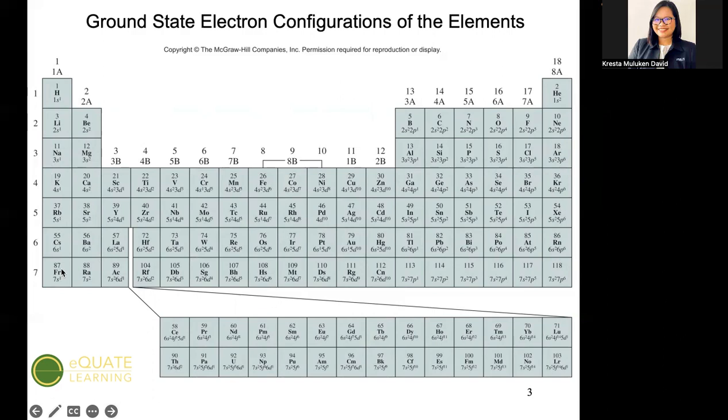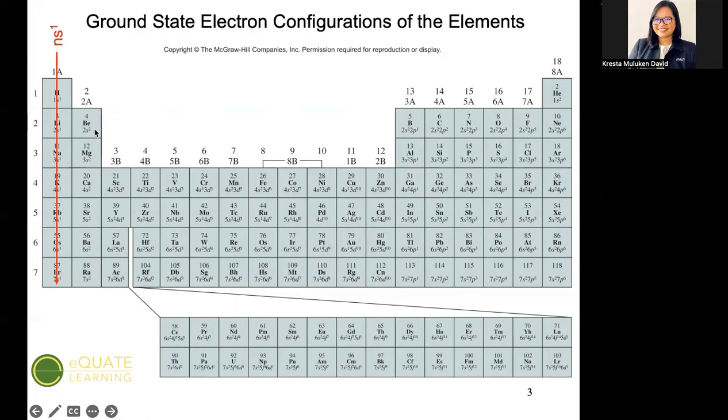Okay? Now, what is the significance of the groupings? Okay? Groupings of the elements in the periodic table. So for groupings, as I have said a while ago, they have the same physical and chemical properties. So why? Because they have the same ground state electron configurations, or they have the same valence electrons in their outermost shell.